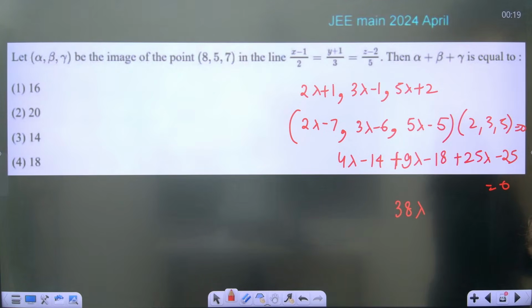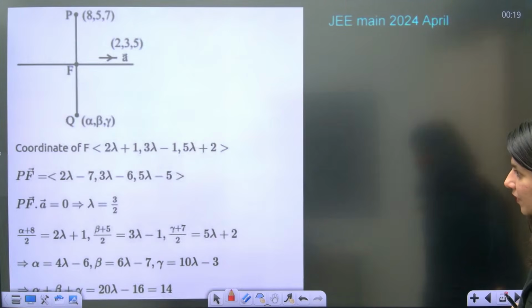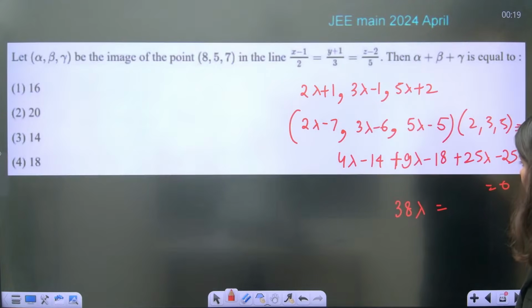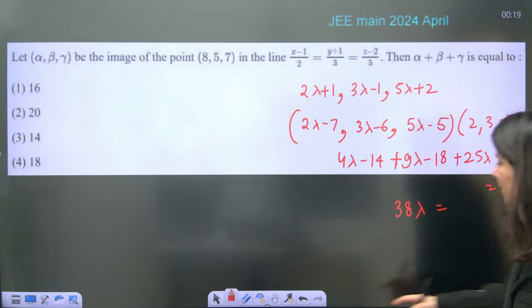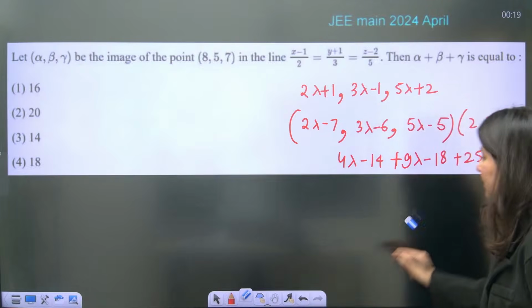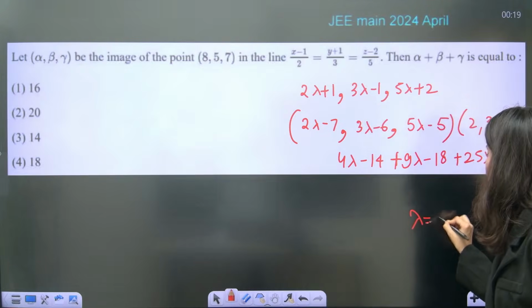Do we have the value of lambda? 3 by 2. I am just writing it directly. Lambda from here will be 3 by 2.